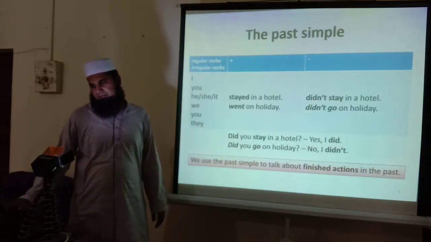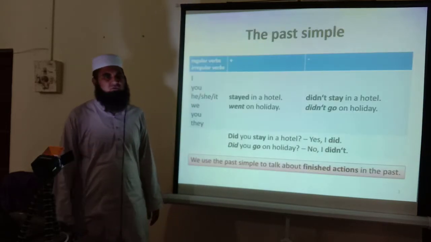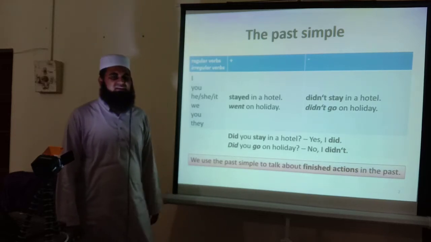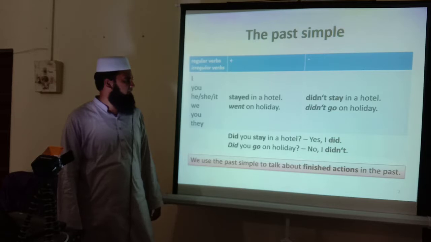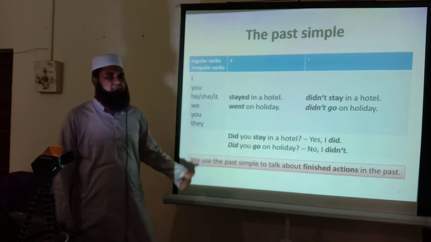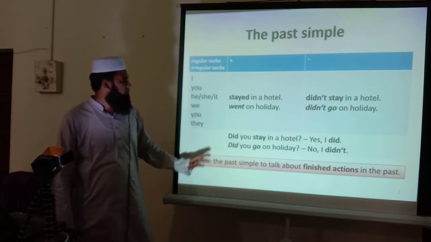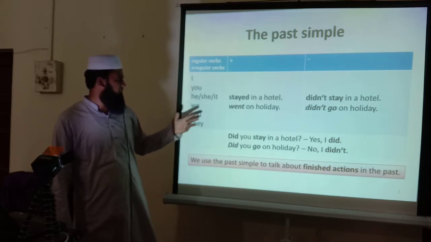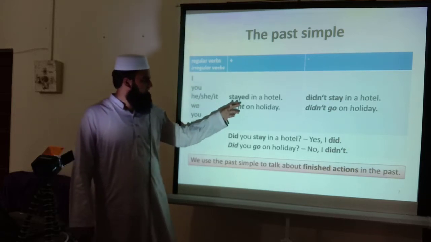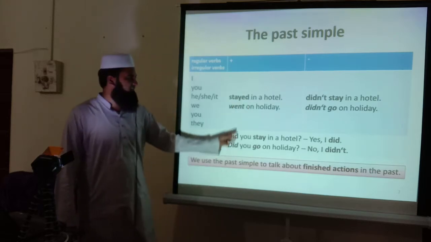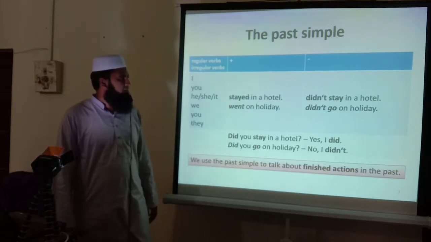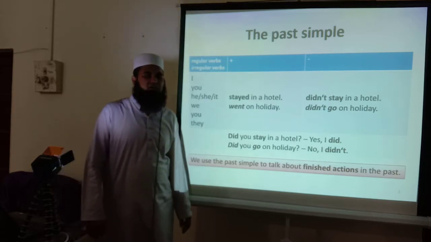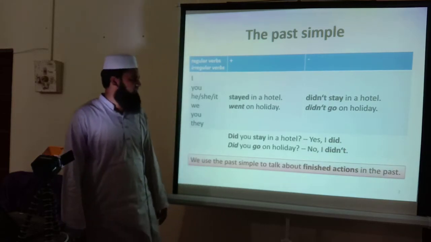So the past simple. In the past simple, we actually use the second form of a verb, like say. The second form of say is said. And stay, the second form is stayed. So you can see here, this is a regular verb. I, you, he, she, it, we. I stayed in a hotel. This is the second form. It means मैं होटल में रहा. This is talking about a past thing, that I stayed in hotel.